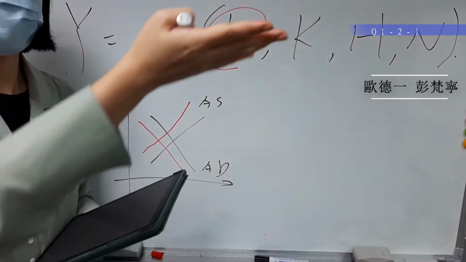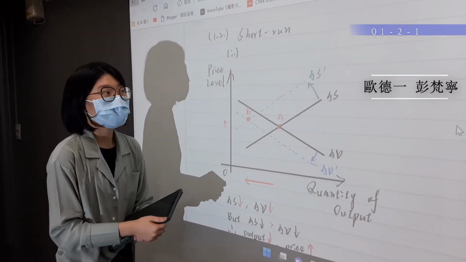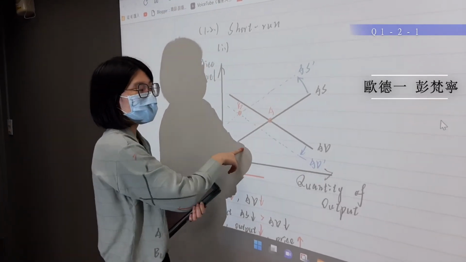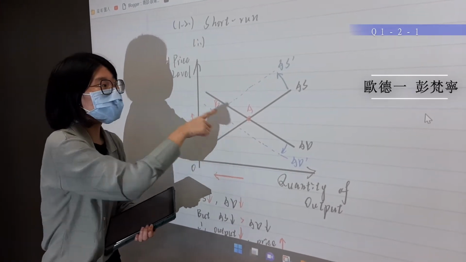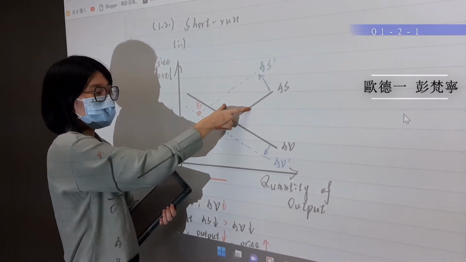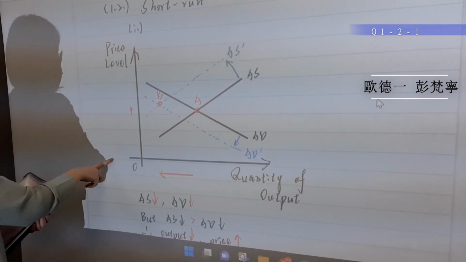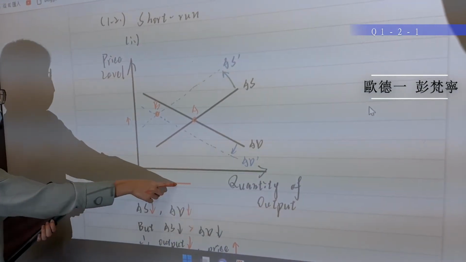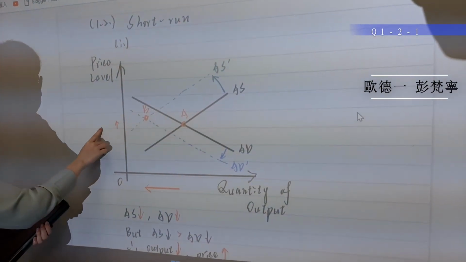Okay, so next, in the short run, we have 2 possible models. Let's look at the first one. The aggregate supply and aggregate demand both will shift to the left, but the movement in aggregate supply is larger than aggregate demand. So the outcome for this one is that the quantity of output will sharply fall, and the price level slightly increases.